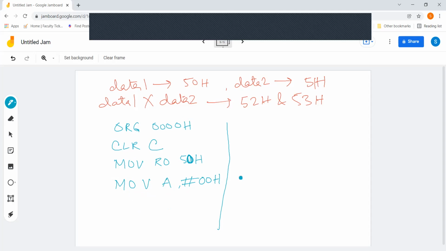So let me write over here. Back. Let me put the label back. ADD A, 51 hex. Then I am using DJNZ, that is very popular in 8051, comma back.